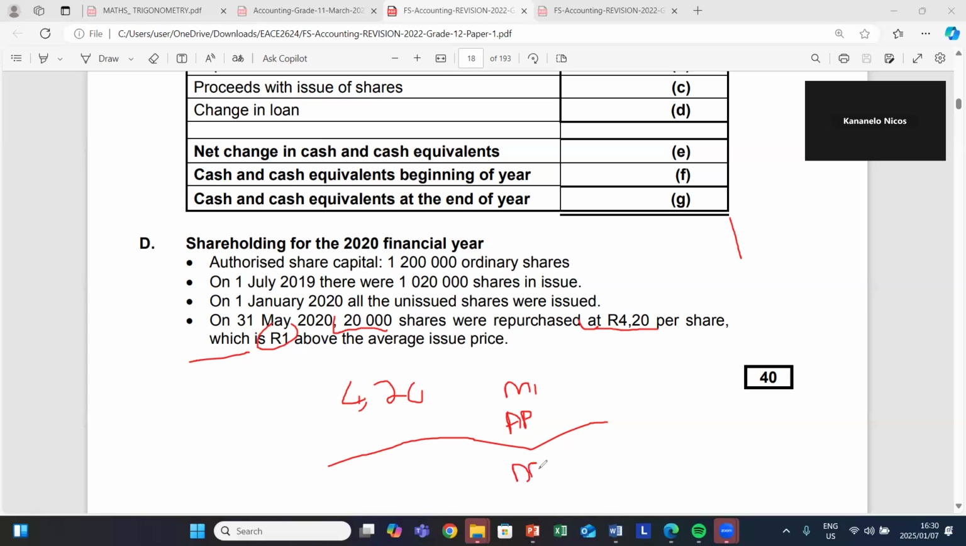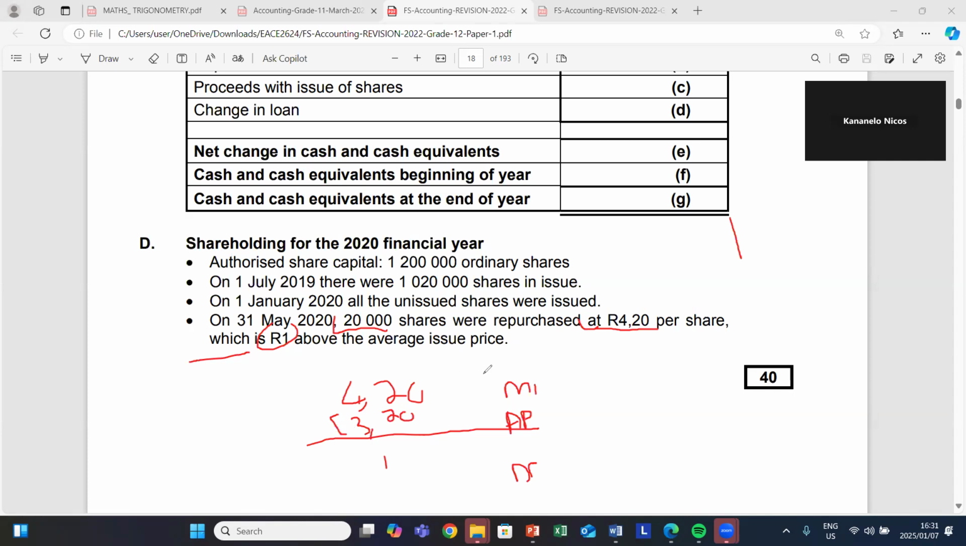In this situation, all of you are correct there in the chat box. They give you a market price and they told you that it's 4.20. They said that it was repurchased at 4.20 per share, which is 1 rand above the average price, meaning that 1 rand is our difference. For you to get your average price, we'll just say 4.20 minus 1 rand, in which you'll get 3.20. So that 3.20 will be your average price.